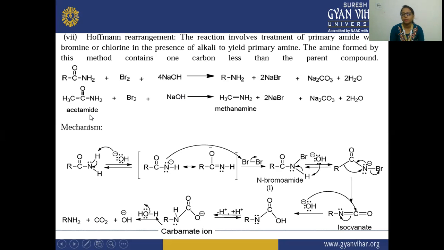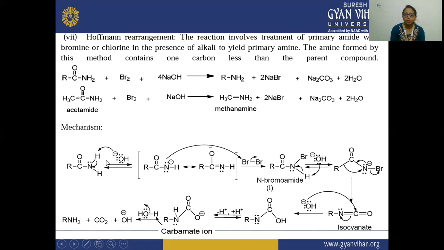Here we have taken an example of acetamide. We have taken acetamide and heated it with bromine plus NaOH, and we are getting the primary amine, that is CH3NH2, and NaBr is formed, Na2CO3 is formed, and H2O is formed. So the amine formed by this method contains one carbon less than the parent compound.